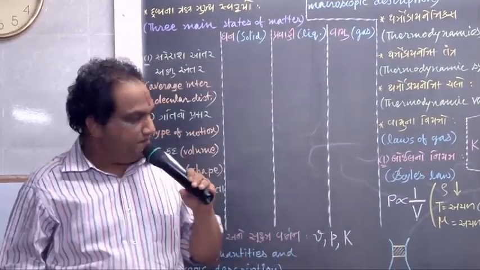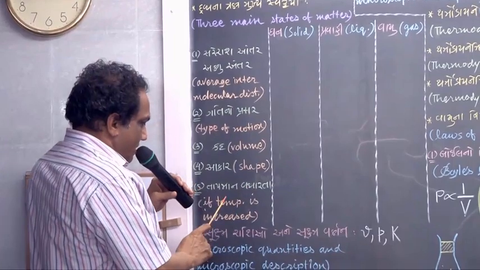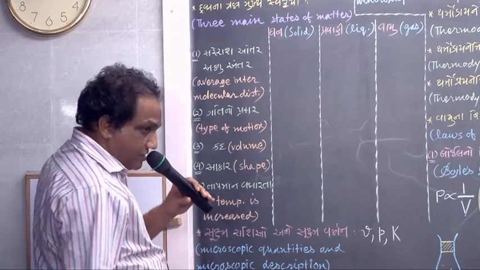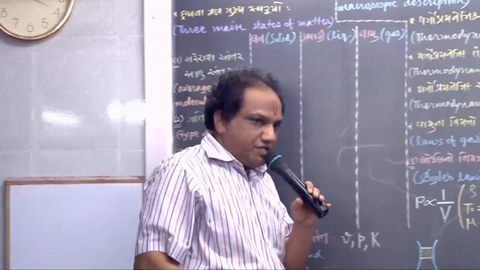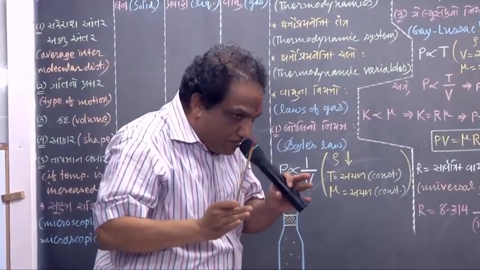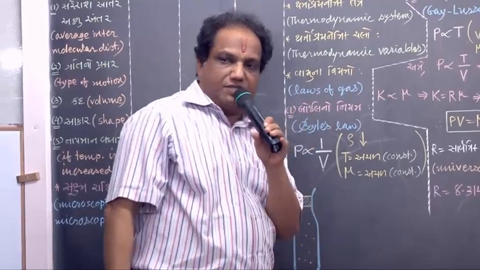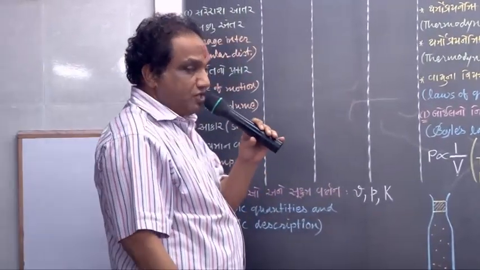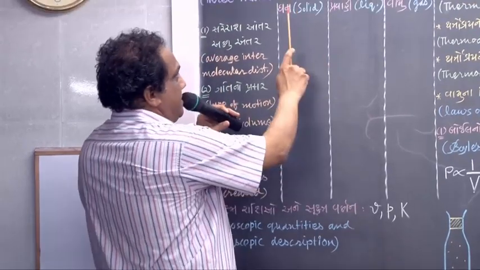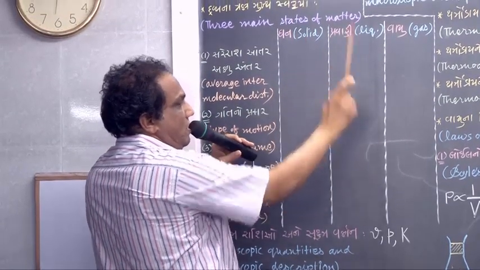Okay. Then what happens if temperature is increased? In all the three states, as temperature is increased, intermolecular distance increases. Right? At a particular temperature, which is called the melting point, solid gets transformed into liquid.